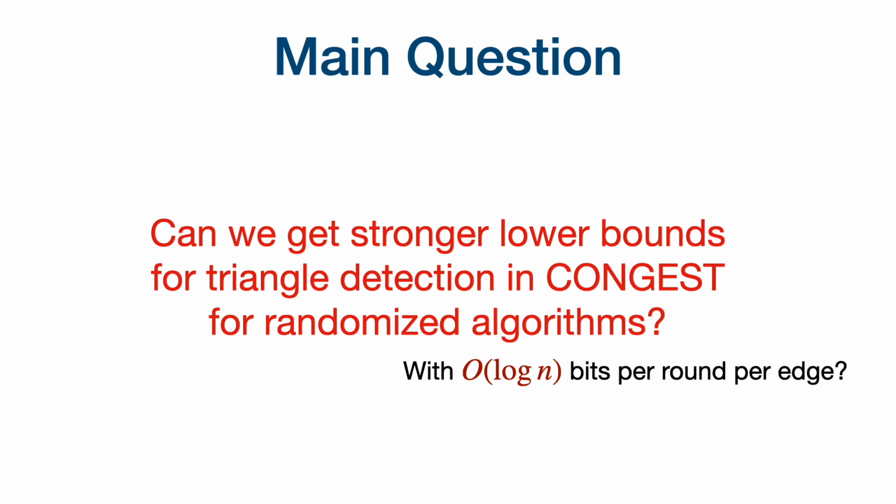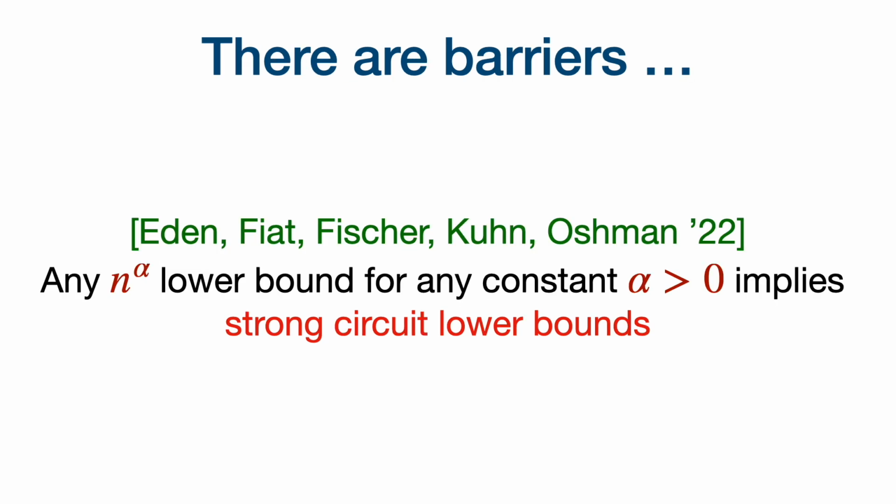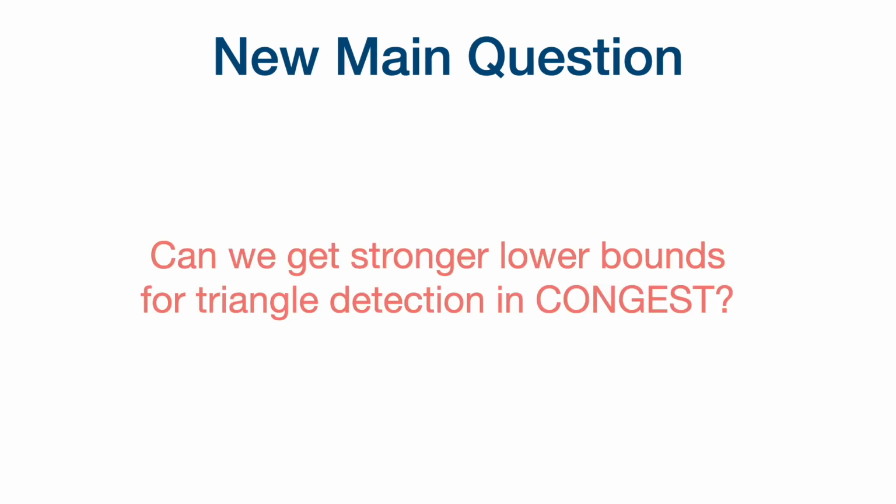There is a reason why there is such a strong gap between the upper bound and the lower bound. Eden et al. showed that proving any lower bound of n to the alpha, for any constant alpha, is going to break barriers in circuit complexity that we don't know how to break now. So with such a strong barrier, it doesn't seem like we can actually get strong lower bounds.